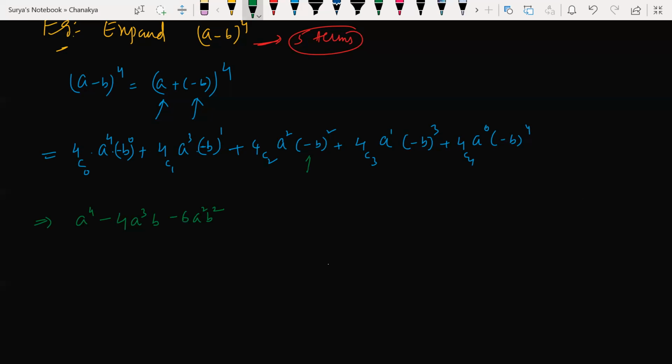Guys, minus b whole squared gives you what? Plus b squared only, right? Minus b into minus b gives you plus b squared or not? Yes or no, people?